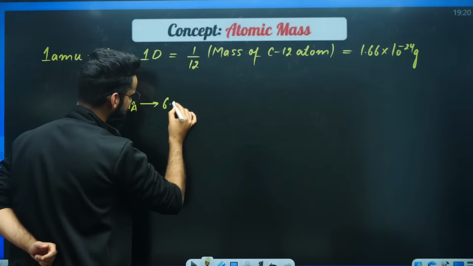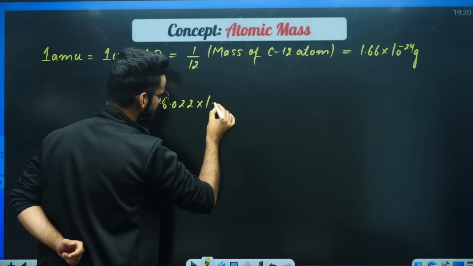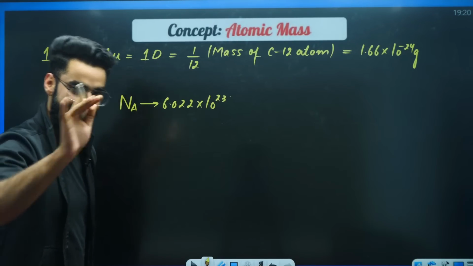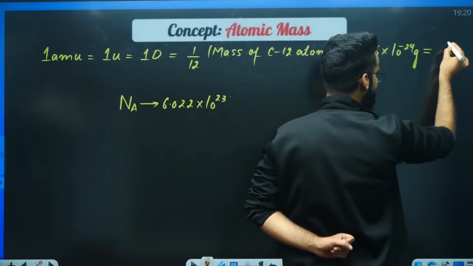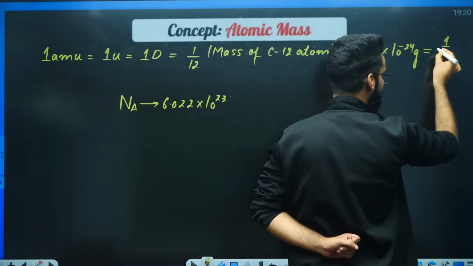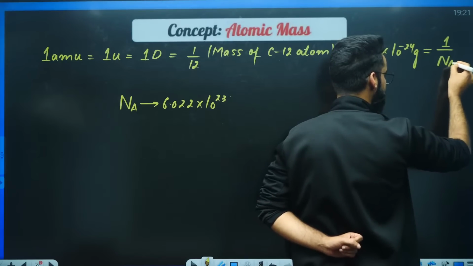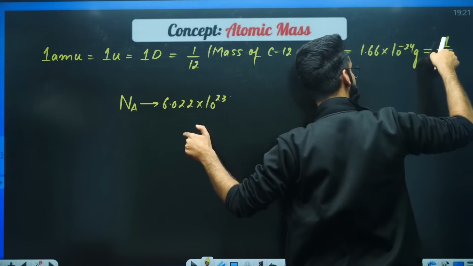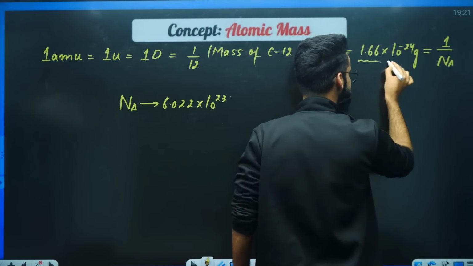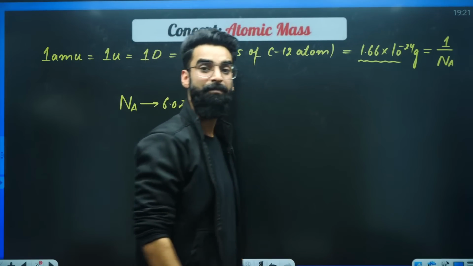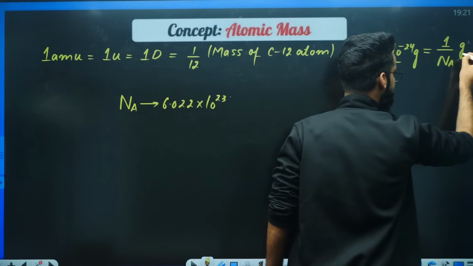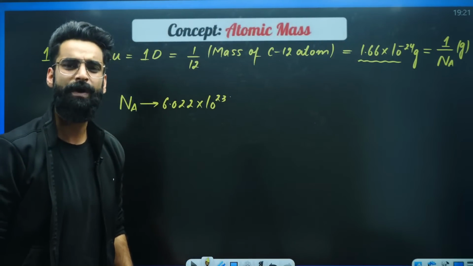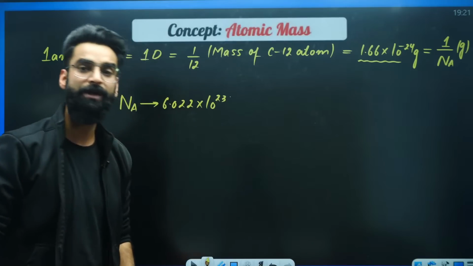Its value is 6.022 × 10^23. If you divide 1 by the Avogadro's number, you'll get exactly 1.66 × 10^-24. So instead of this whole term, you can just write 1 divided by Avogadro's number. The choice is all yours.